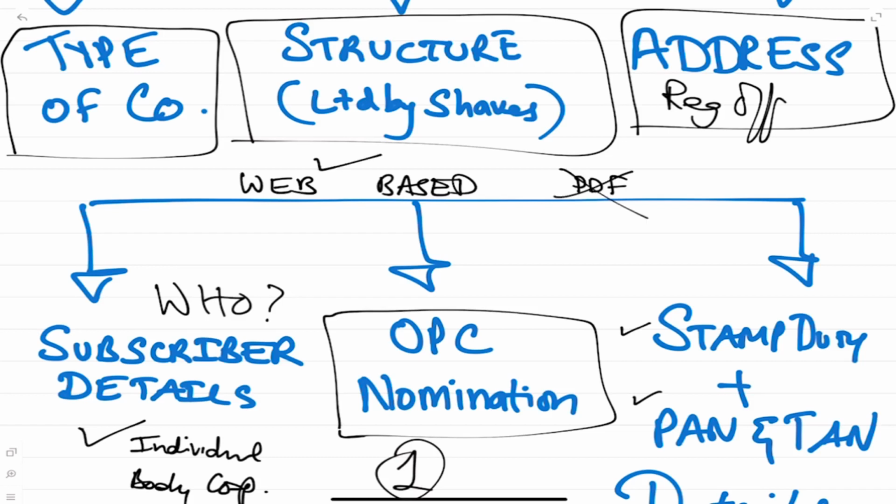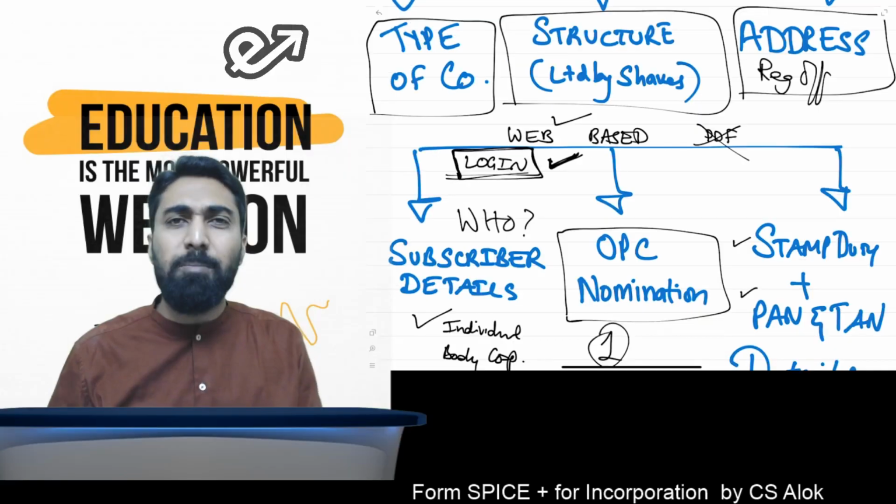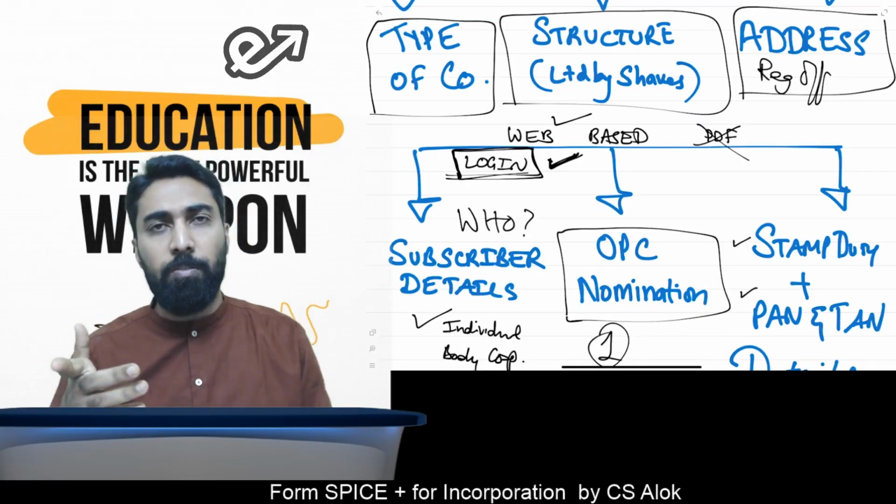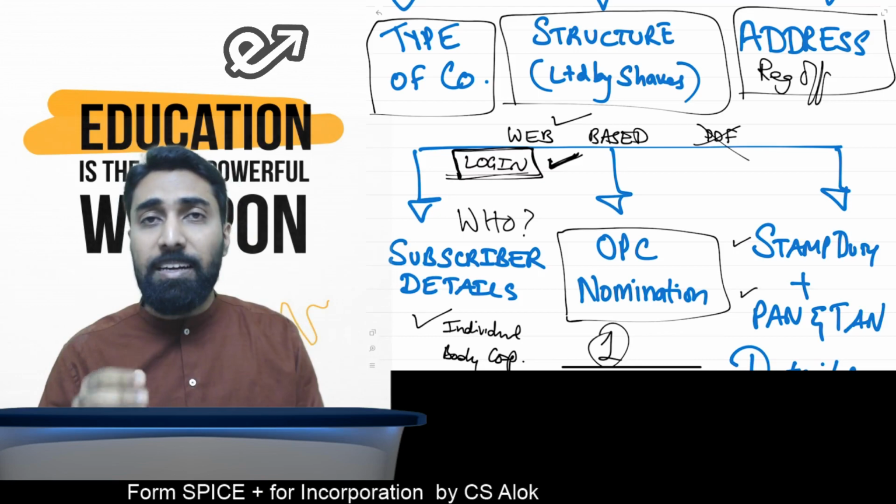So you need to have internet, you need to log in. Of course, there are some practical difficulties. So if you have only one login and you have many people in office, so if somebody is doing incorporation, you can't do anything else. So these are some of the practical problems these things will solve. But I've told you completely practically. I don't want you to tell stories. Okay, I don't want to tell you the stories and simply tell something which is not relevant for you.